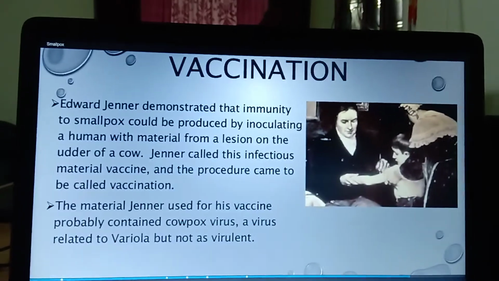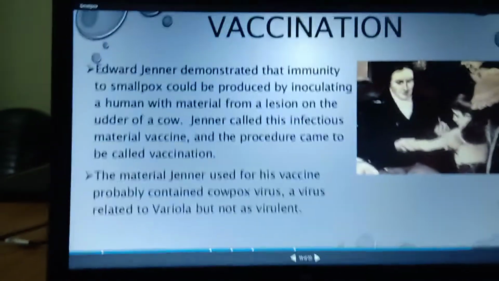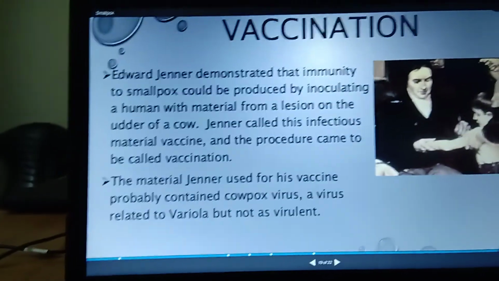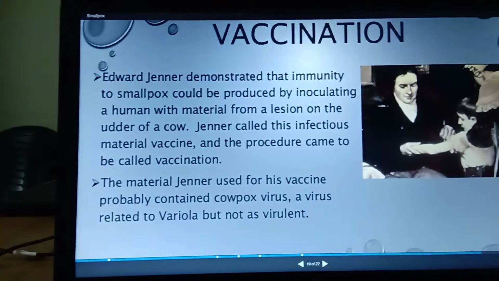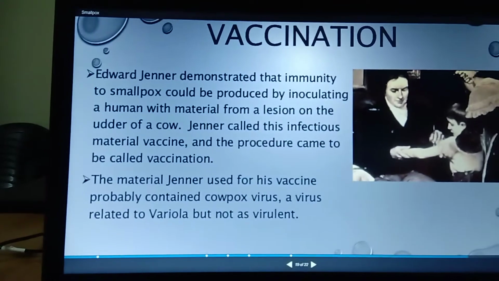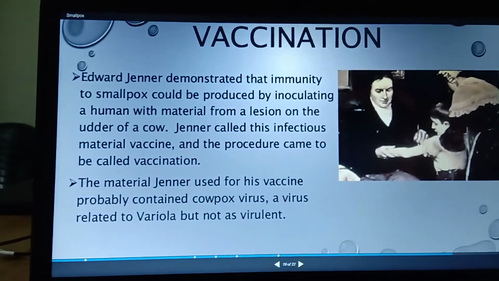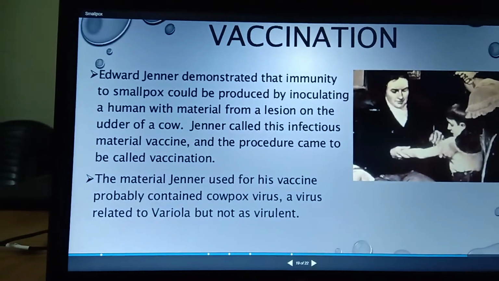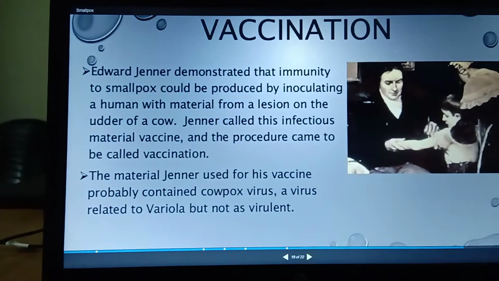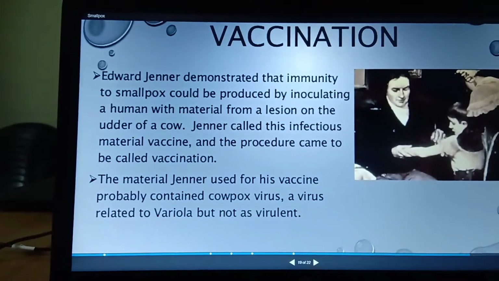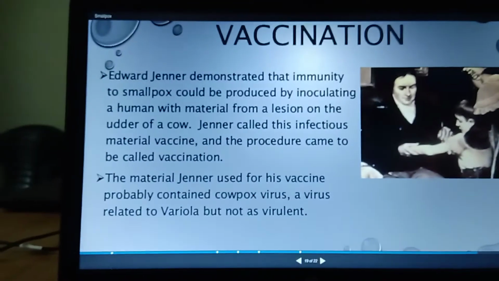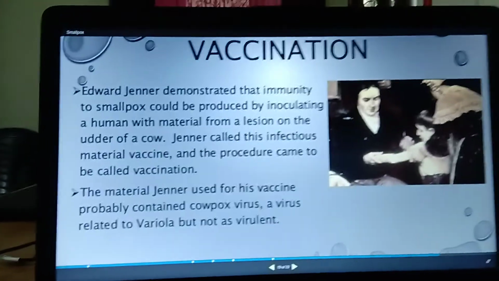Vaccination is also very important, and this vaccine is called Jenner, an infectious material vaccine. By whom was it given? Edward Jenner, who demonstrated immunity against smallpox. The material used for this vaccine probably contains the cowpox virus, a virus related to variola but not variola itself, which is the virus for smallpox. So this vaccination has been given.